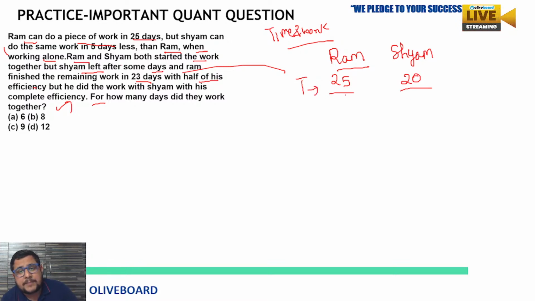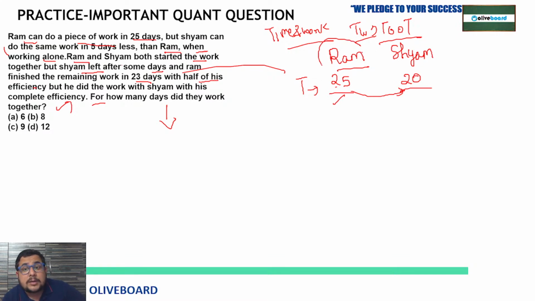Now, whenever I am explaining a question like this, one thing I told you is that there is no specific work. So you can imagine that you have to finish a number of cups of tea. So how many cups of tea? You have to calculate the total work. You have the times of Ram and Shyam, so just take the LCM of 25 and 20. That would be 100. So 100 cups of tea you have to finish, and Ram and Shyam need to finish these 100 cups of tea. That is what you have to think of.